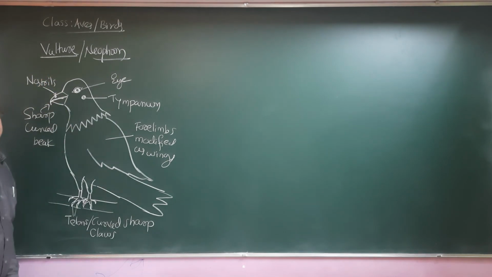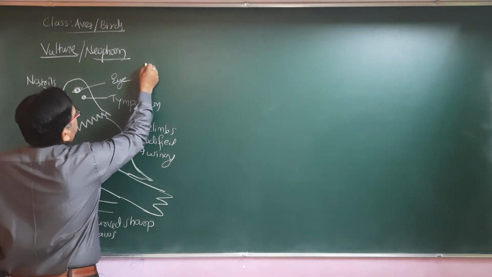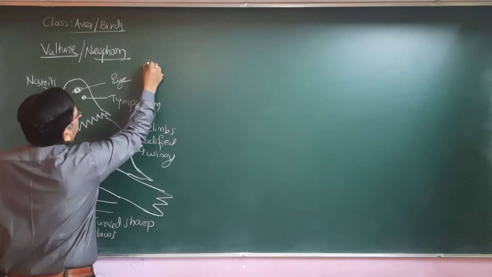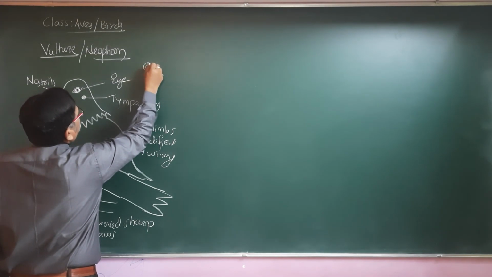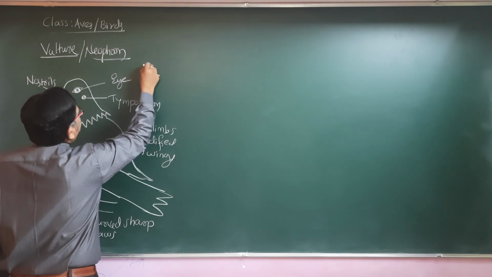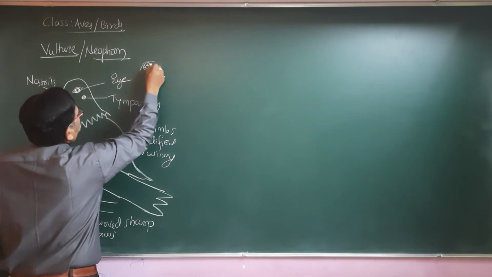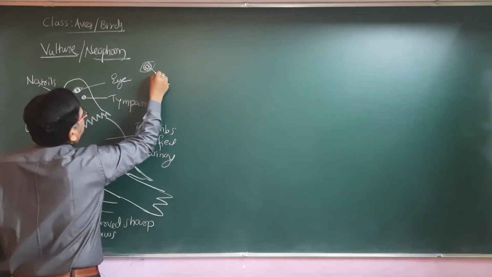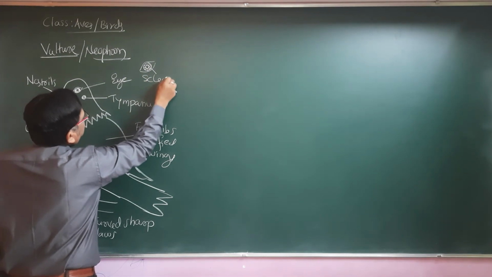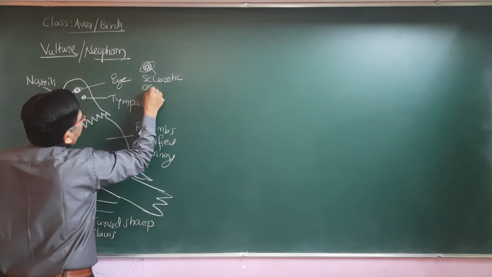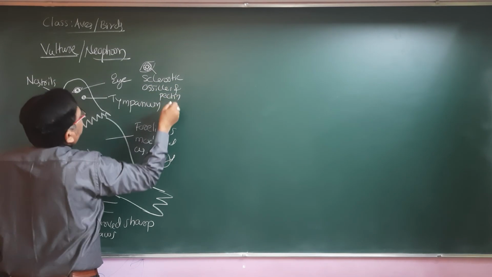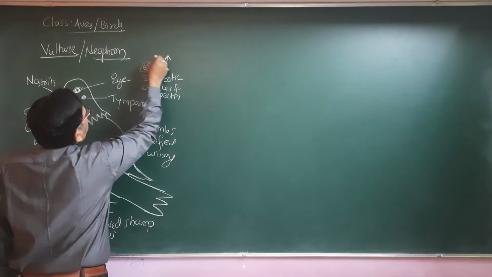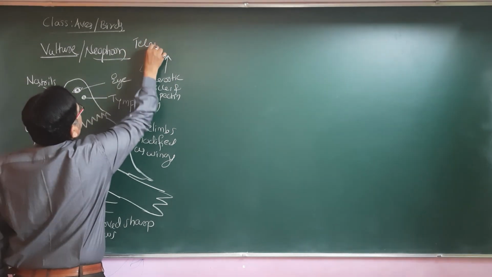Eagle as well as vulture eyes: in the eye there is the lens, and inside the eye we find sclerotic ossicles and the pecten. This gives them telescopic vision.